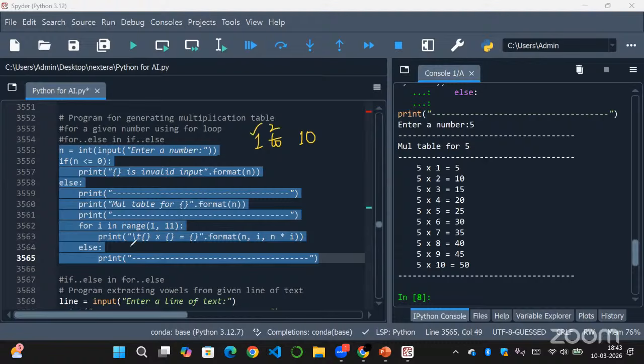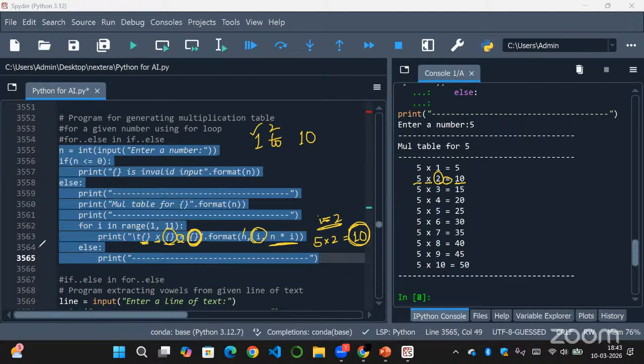Next is 2, right? So i will be equal to 2 right now. Now again n will be printed in the first curly braces, that is 5, and x, that is into. Now i is referring to 2, so the i value will be printed in the second curly braces, that is 2. Then that will be equal to n into i. So 5 into 2 will be done, and this result, that is 10, will be printed in the place of this third curly braces. So in this way, 5 into 2 equal to 10, you've written.